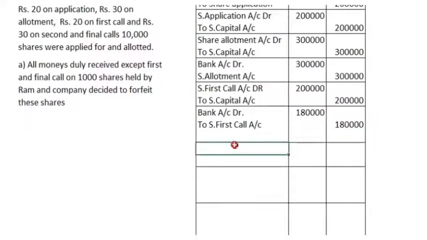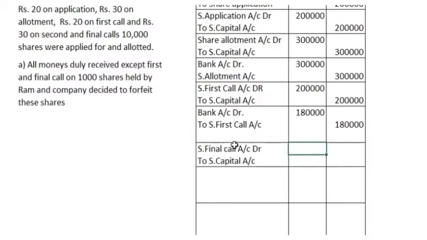And the next case is to make the share final call due. Share final call account debit to share capital account. The amount on final call is 30, so 3 lakh rupees will be the final call due. But while we receive the amount, we won't get the amount on these 1,000 shares.